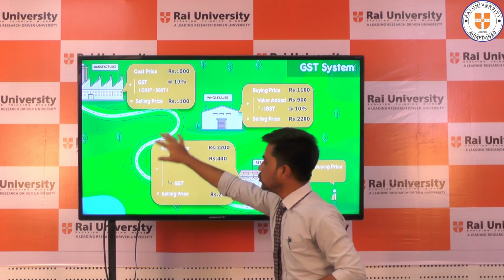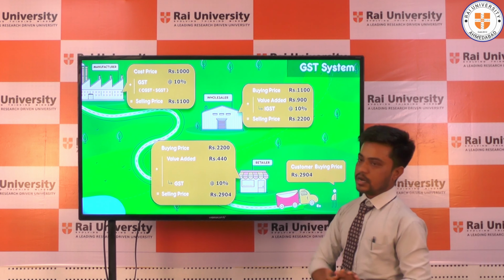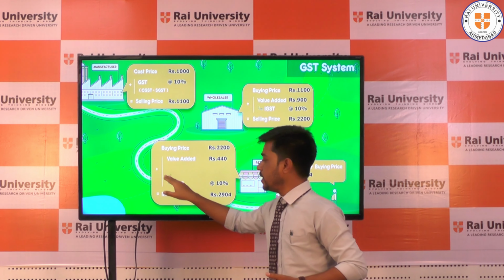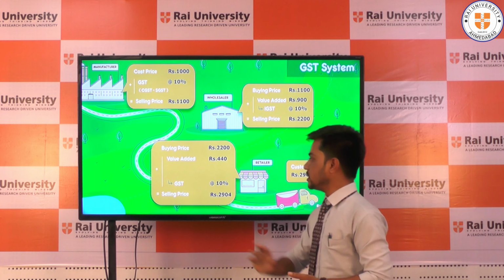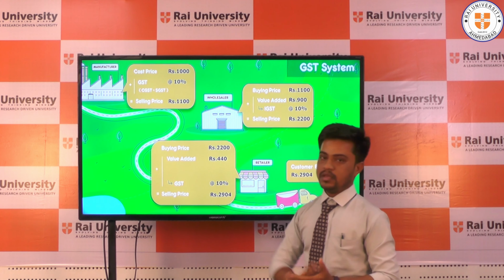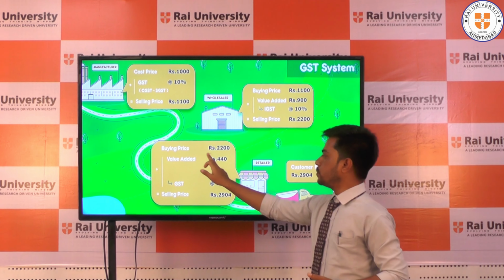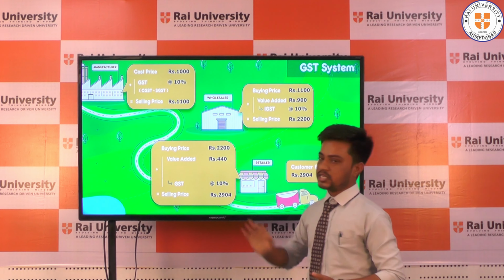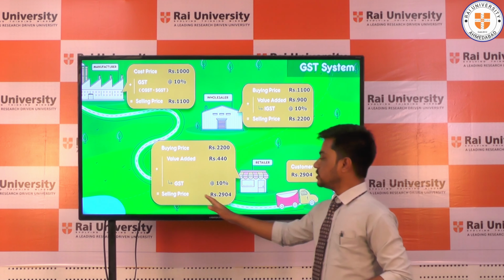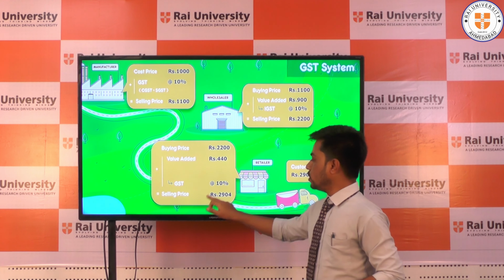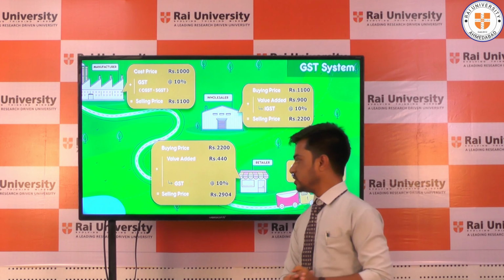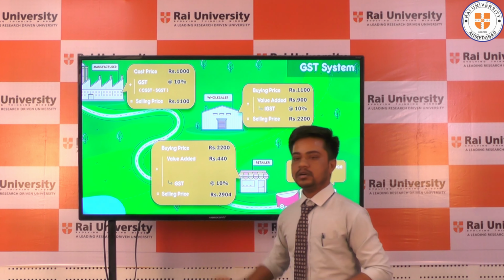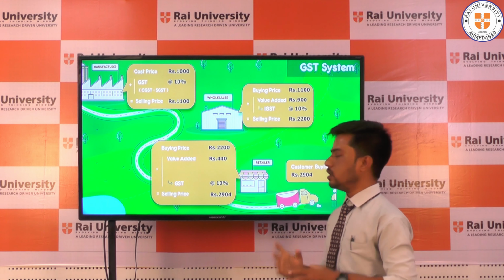Then the wholesaler, also selling to a retailer, is also adding GST and value added is the total amount of GST. Then GST also has a percentage, government percentage, and the selling price is 2904 rupees. And this is the last price of buying or selling a product.